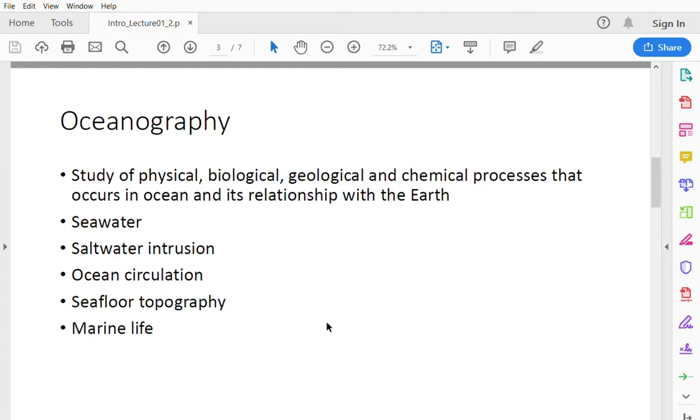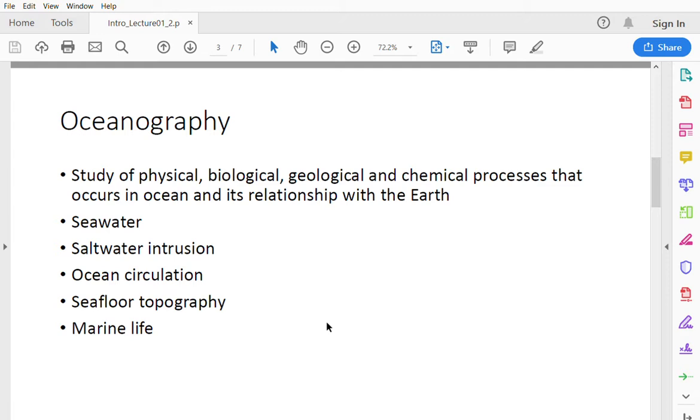Oceanography, this is another field of science that helps earth science to explain the events that we see around us and above the surface of earth. In the definition, it is a study of physical, biological, geological, and chemical processes that occur in the ocean and its relationship with the earth.